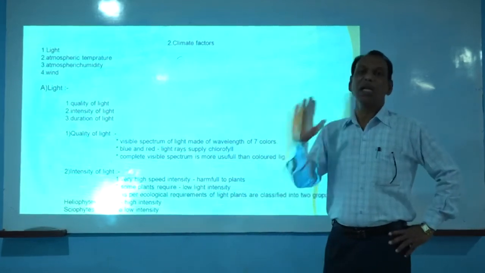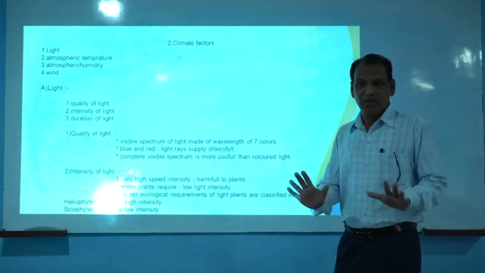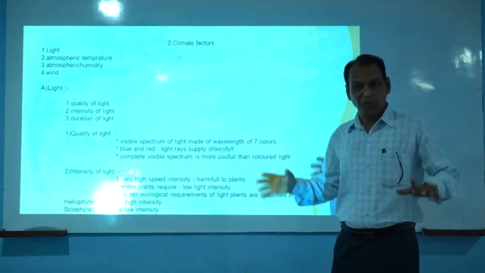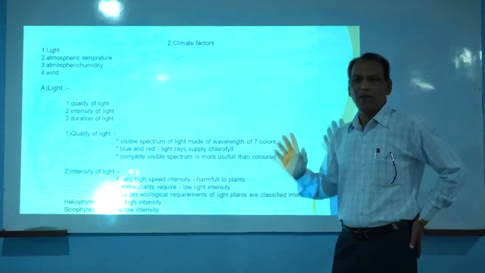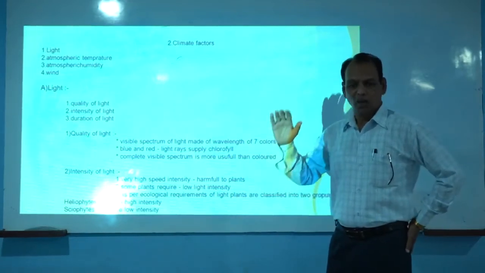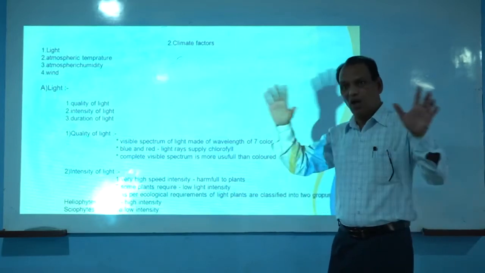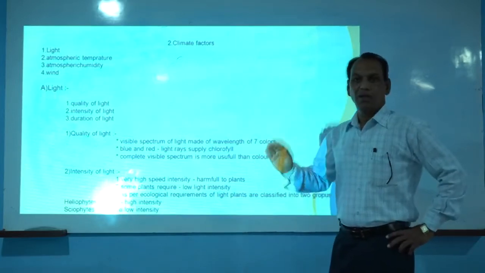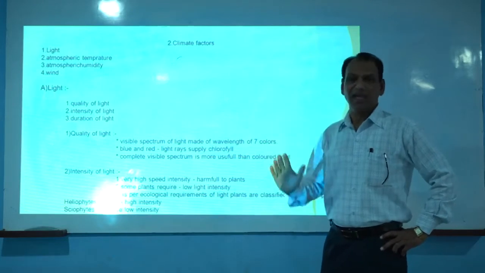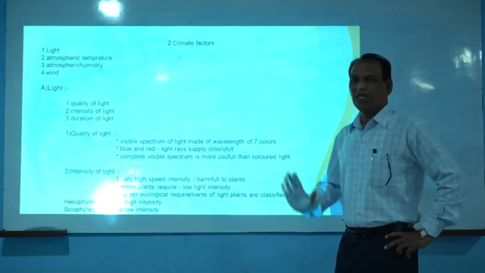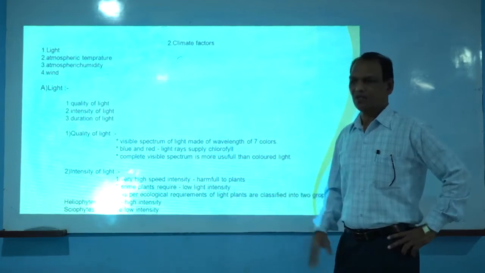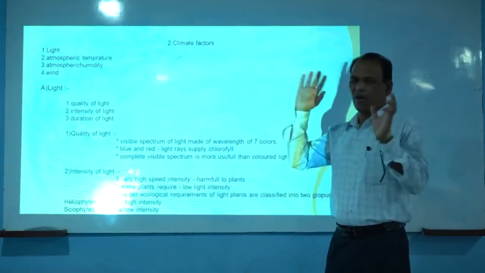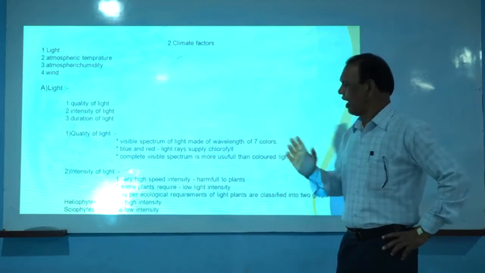For example, shade loving plants. Shade loving plants means plants which are growing in the thick forest: small plants, herbaceous plants, grasses, etc. These herbaceous plants growing in the forest under the large tall trees naturally get low light intensity. That means these plants are adapted for low light intensity conditions. Some plants are adapted for high light intensity conditions.